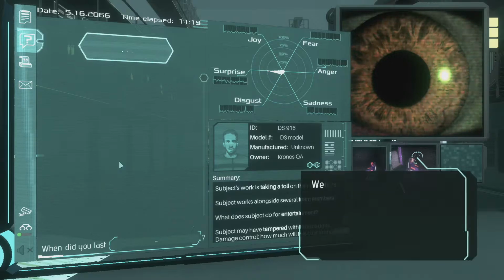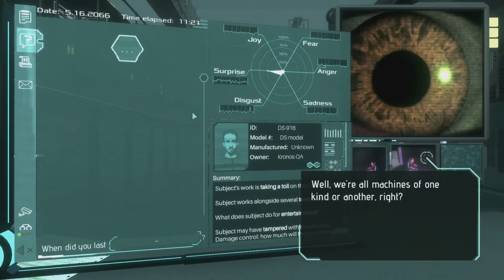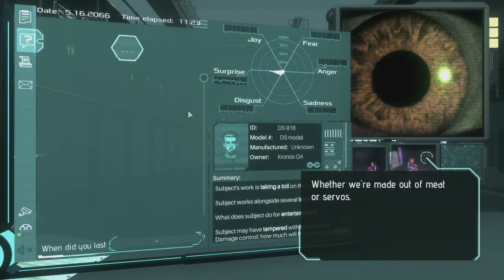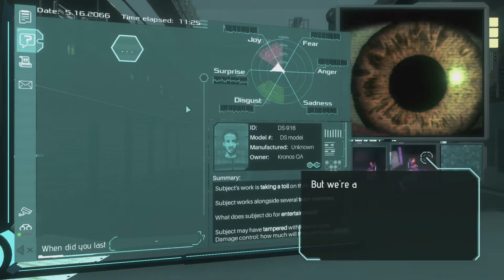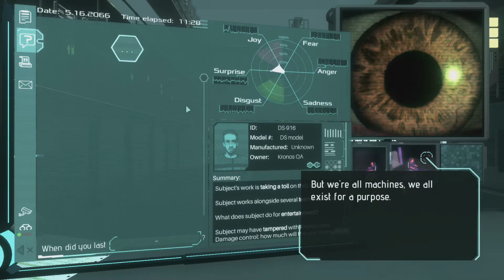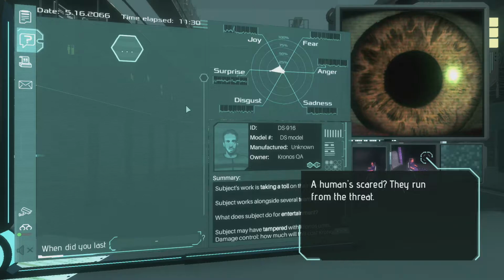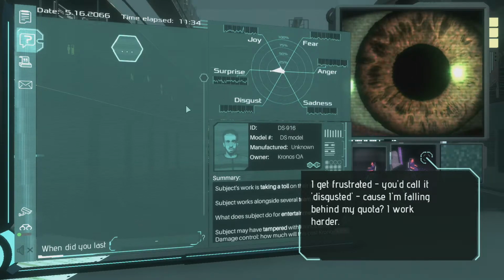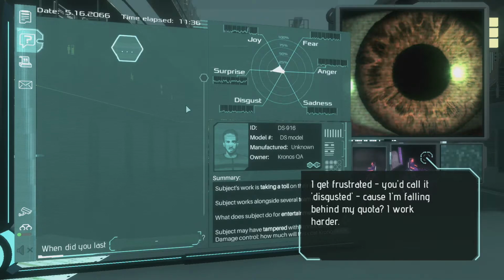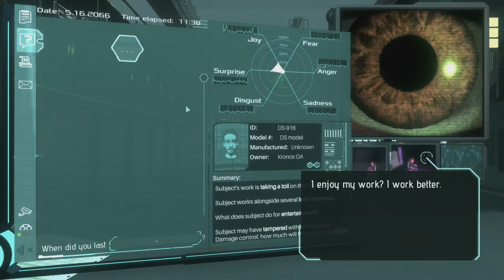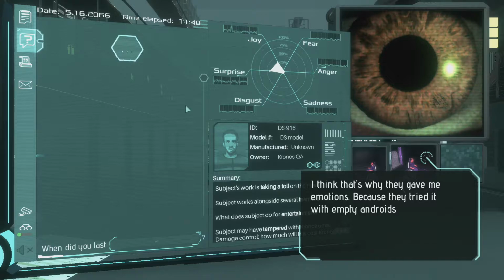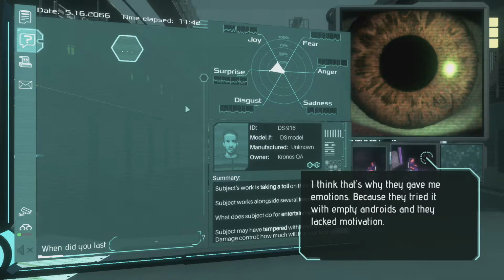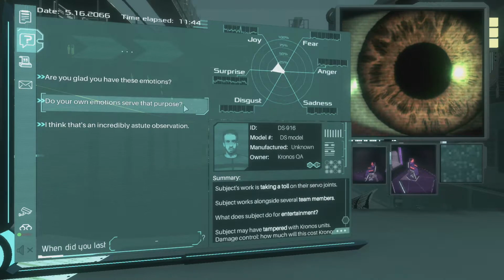What are emotions for? What's their purpose? Well, we're machines of one kind or another, right? Whether we're made out of meat or servos. But we're all machines. We all exist for a purpose. A human scared, they run from the threat. I get frustrated, you'd call it disgusted, because I'm feeling behind my quota. I work harder. I enjoy my work, I work better. I think that's why they gave me emotions, because they tried it with empty androids and they lacked motivation.